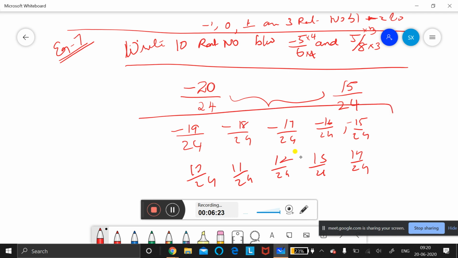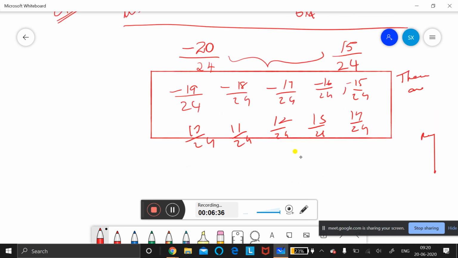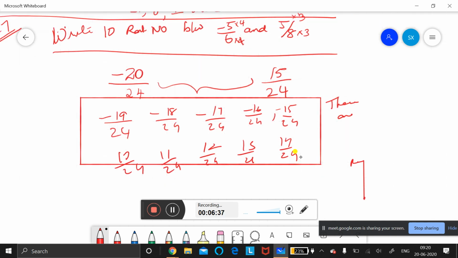So these are the 10 rational numbers between; you should write a final statement. These are the 10 rational numbers between minus 5 by 6 and 5 by 8. These should be written down here. These are the 10 rational numbers between the given two rational numbers.